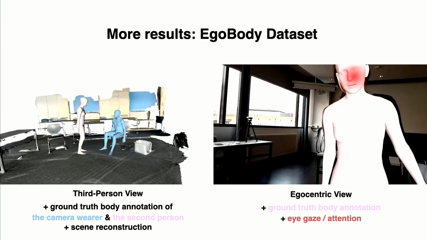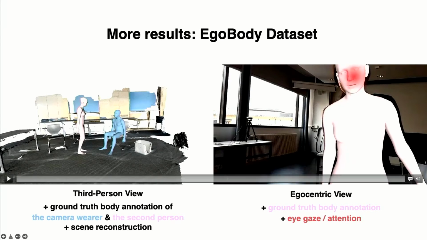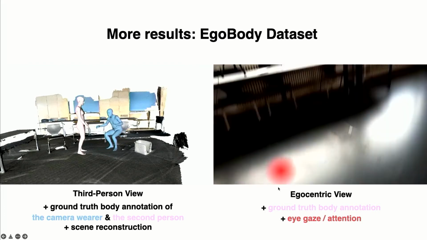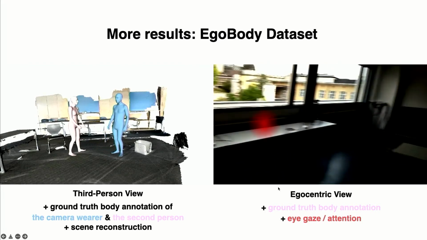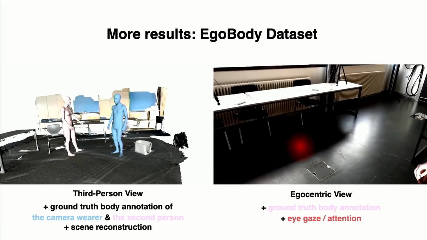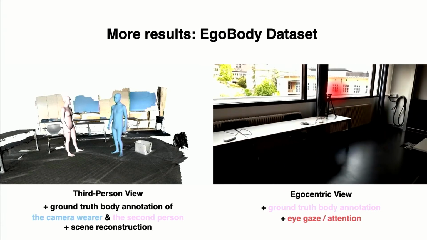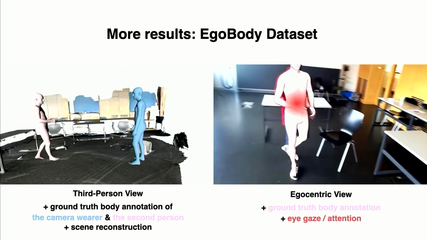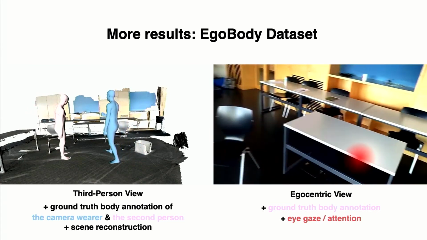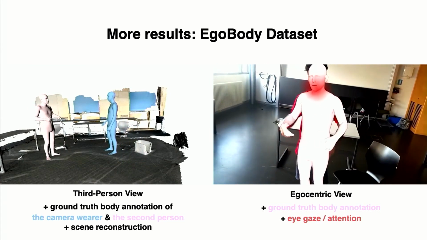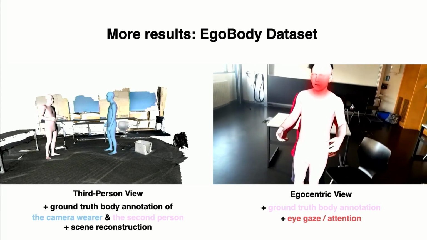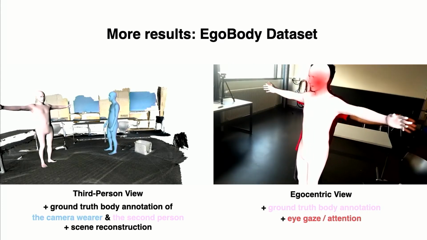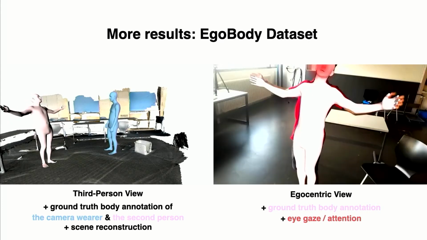So to make a quick summary here, we present EgoBody, which is the first large-scale dataset for 3D human motions during interactions. And we provide very accurate 3D annotations for the full body pose, shape, and motions from both the egocentric and third-person views, with the eye gaze tracking provided by the HoloLens for the camera wearer.